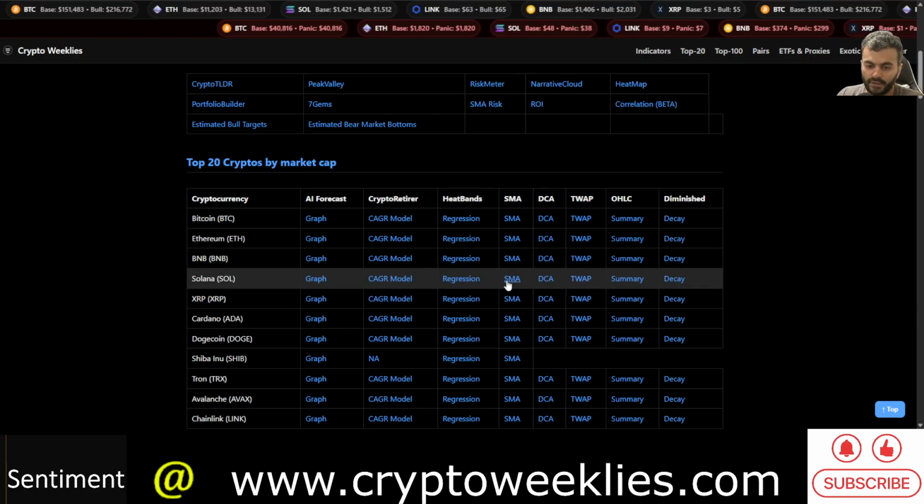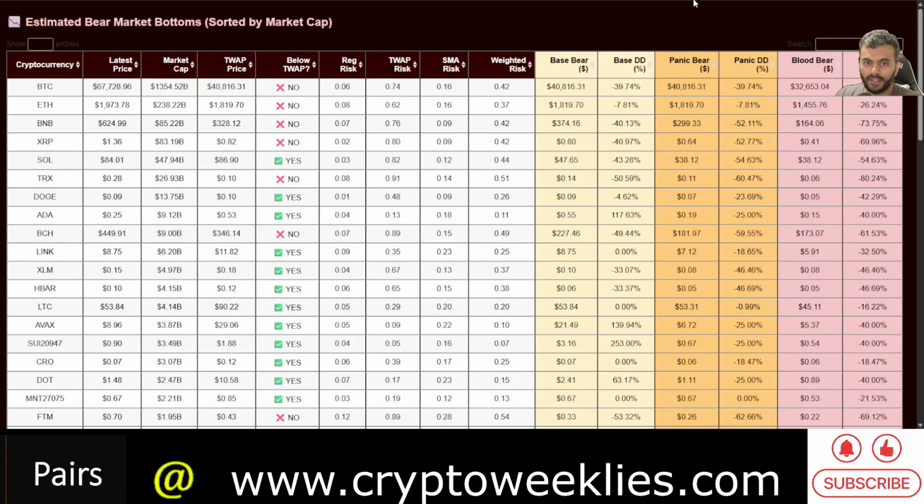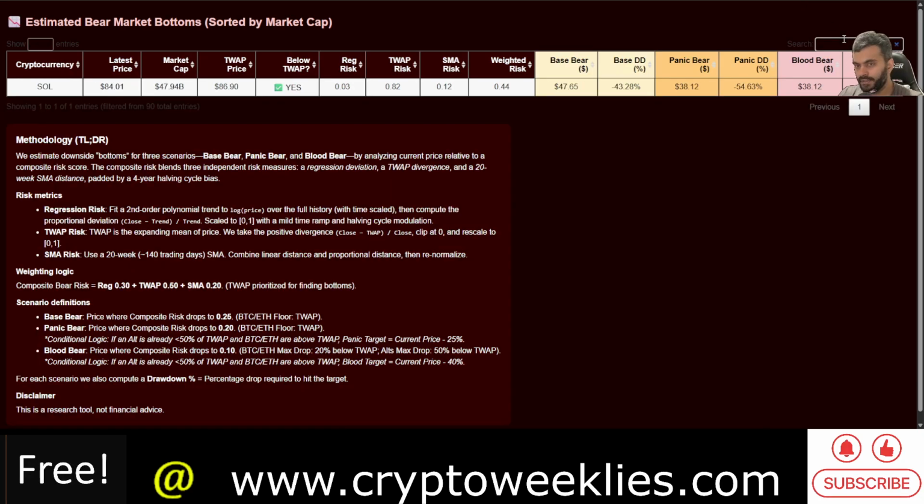So this also informs what Sol could do with a theoretical bear market bottom. As you can see over here, the theoretical base bear case is roughly around $47. That's about 43% lower than the current price of about $84. That's the base bear target as a confluence of all of the individual models that we discussed: the regression model, the time weighted average price model, and the 20-week simple moving average price based model. The weighted risk is at around 0.44. That's why the base bear case is about 43% down. If there is a panic in the market, the $40 level for Sol could come into play in the later half of 2026.